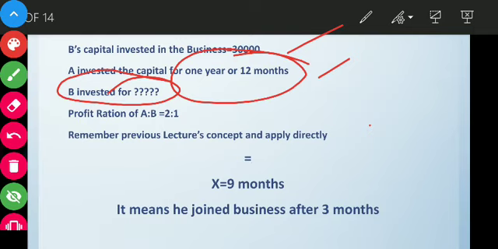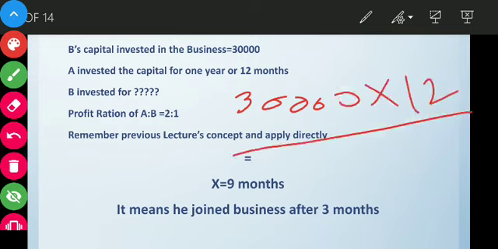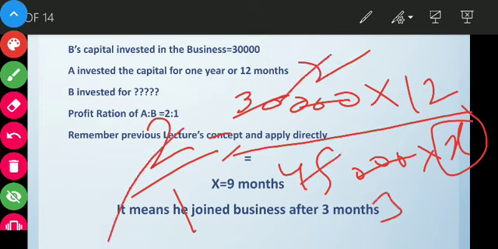The formula will be: total capital by A, that is 30,000 into 12 months, divided by total capital by B, 45,000 into X, because we have to find X. This is equal to 2 is to 1, that is 2 by 1. If we solve it, we can cancel these 3, and then 30 by 15 is 2, and this is 3. This 2 is again cancelled. Okay, and on solving this we get X as 9 months.